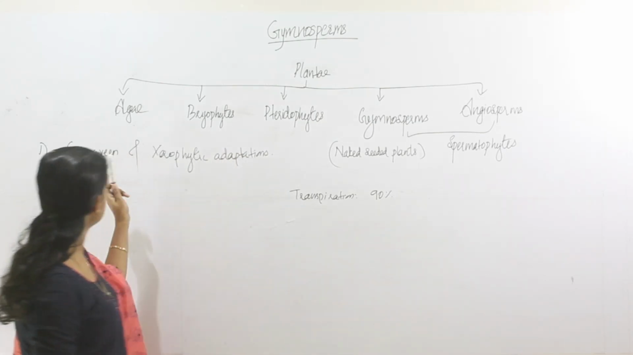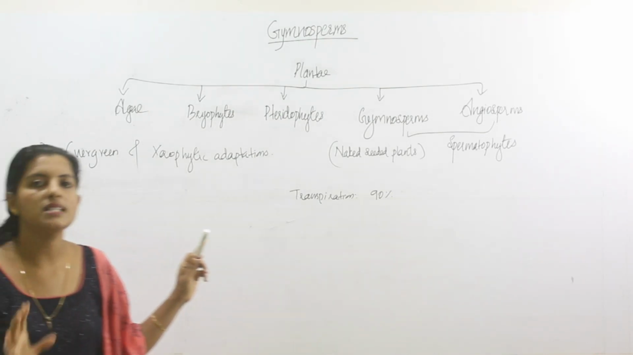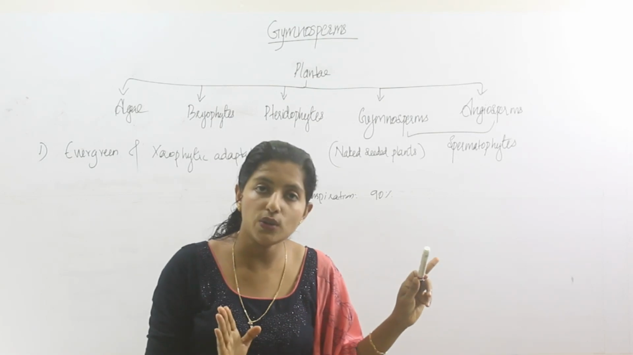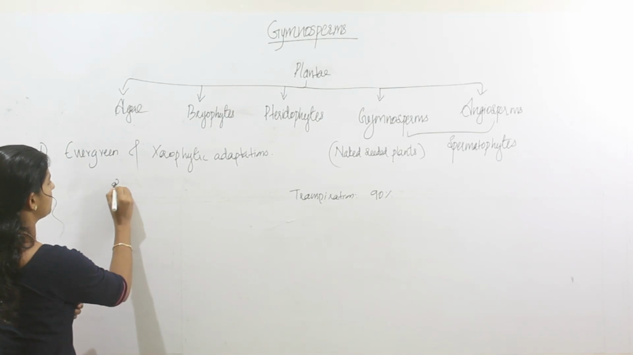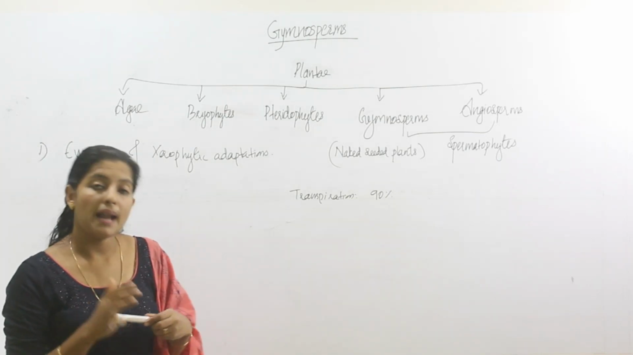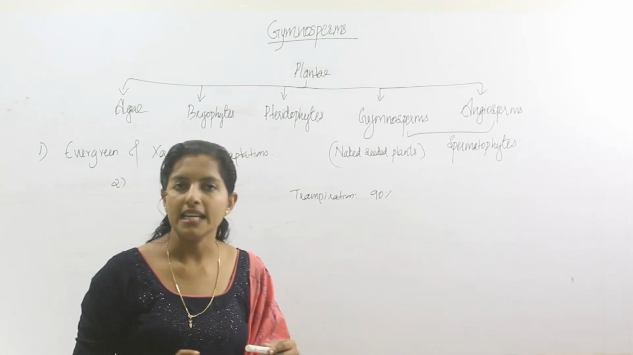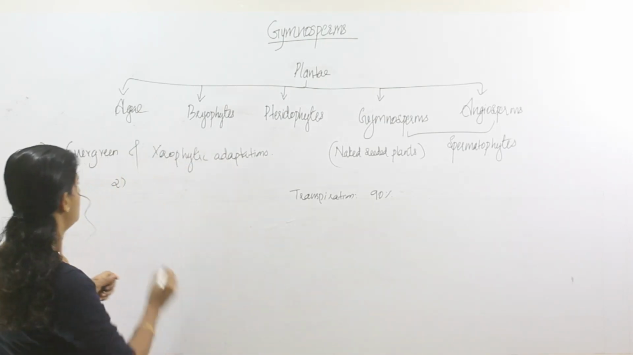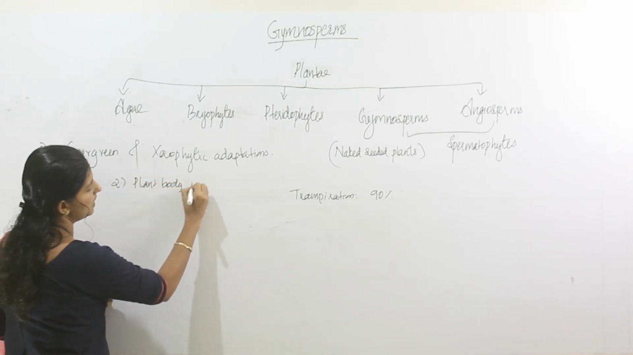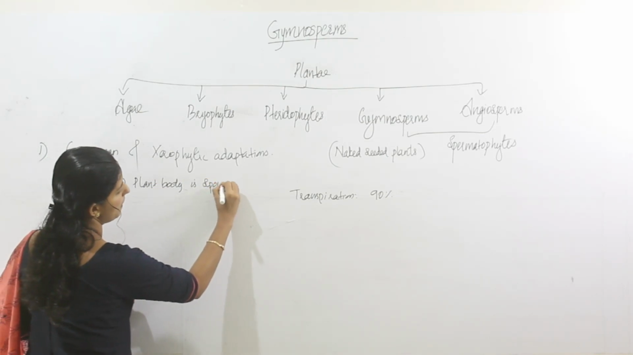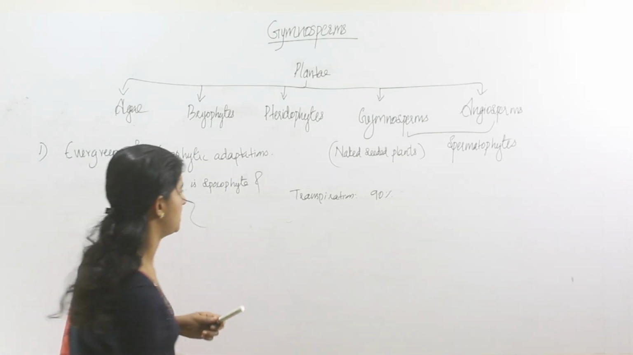So this is the first general character of gymnosperms. They are evergreen and show xerophytic adaptations to reduce the water loss. Then we are moving to the second point. The second point is that the plant body in gymnosperms is sporophyte and well differentiated.